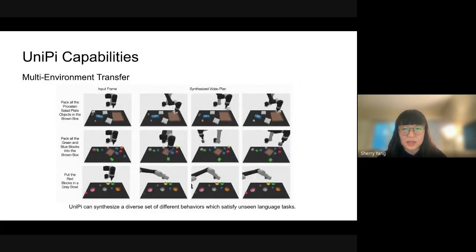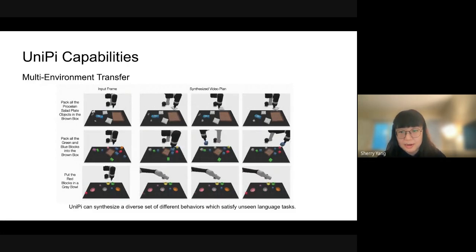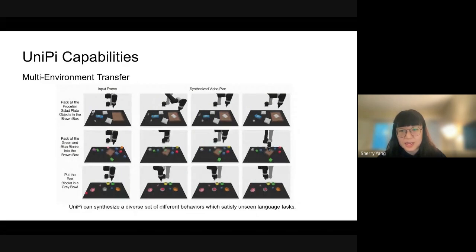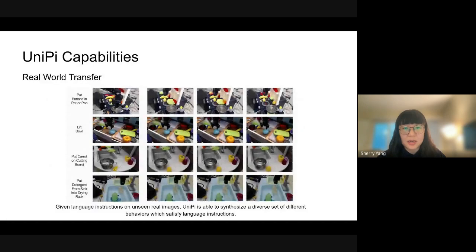Next, we show results on multitask transfer. These are a set of held out tasks that were not seen during training. UniPi is again successfully generalizing to these new tasks, and also in terms of quantitative metrics. Then we show that by pre-training on large internet scale videos and fine-tuning on these robotic videos, UniPi is able to perform these held out instructions on these held out initial frames to generate videos that actually complete the task in the real world.